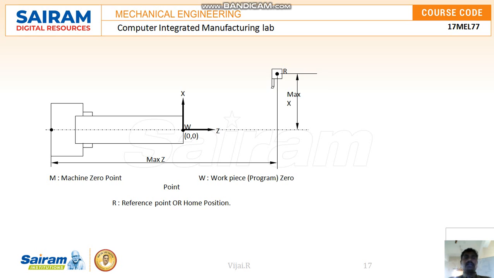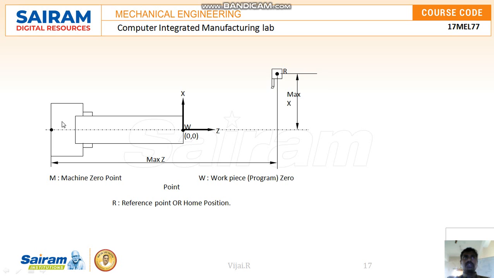When we are writing the program, the tool movement, where it has to move, we have to write in terms of a coordinate system. X and Z are the two coordinate axes we are going to use here. As we discussed, X is the diameter controlling axis and Z is the length controlling axis.